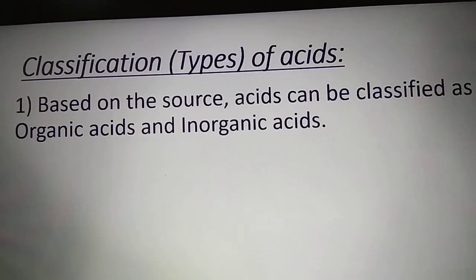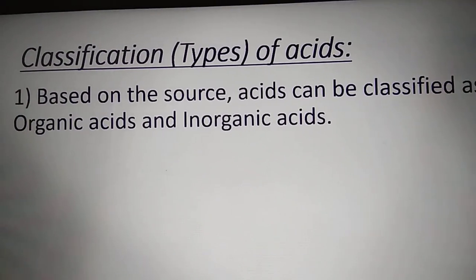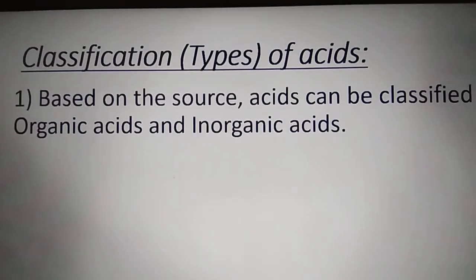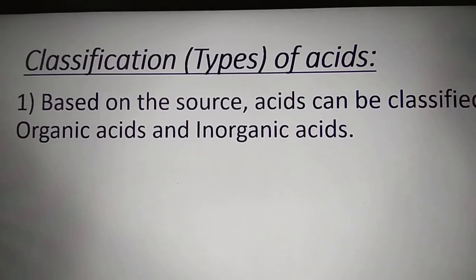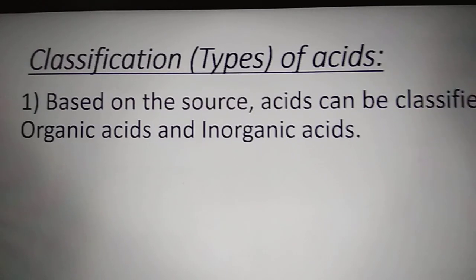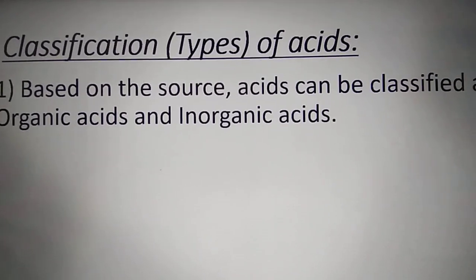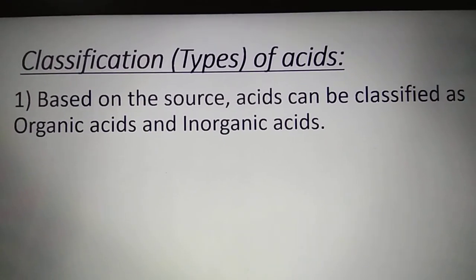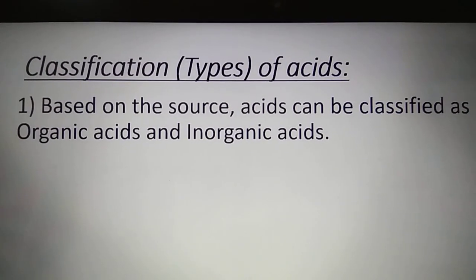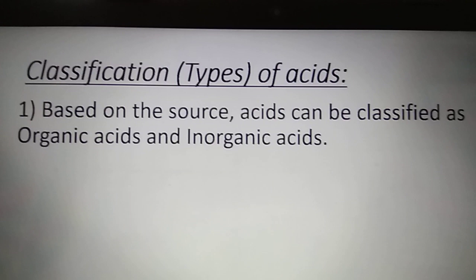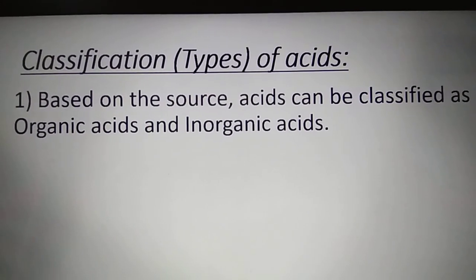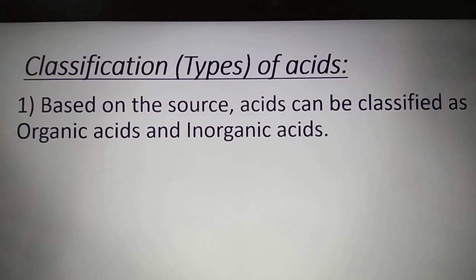Today we are going to learn about the types of acids, or classifications of acids. We will be learning four classifications of acid. First type: based on the source, acids can be classified as organic acids and inorganic acids. Based on the source, in the sense of from where we are able to prepare or synthesize acids.